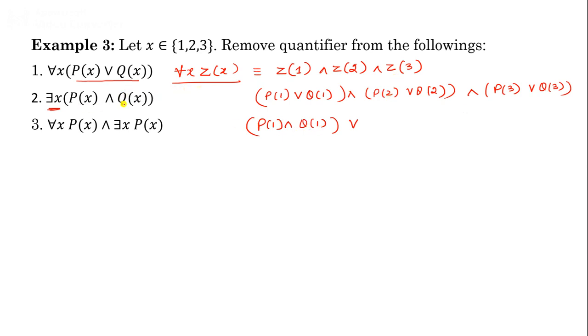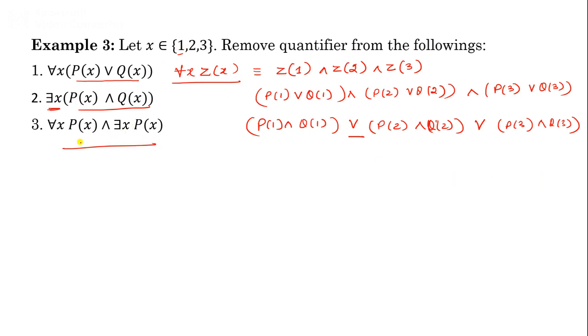So here ZX is PX and QX, so this is P1 and Q1 or P2 and Q2 or P3 and Q3. So in this way, there exists means or. So this part is true for first one or second one or third one. So you have to write it as it is for these values of X.